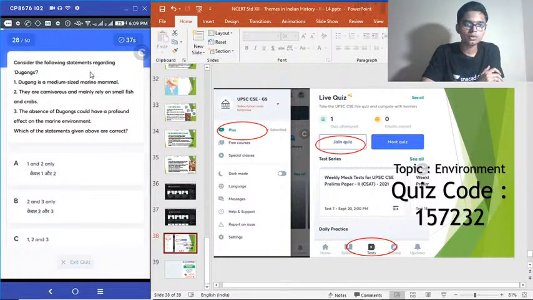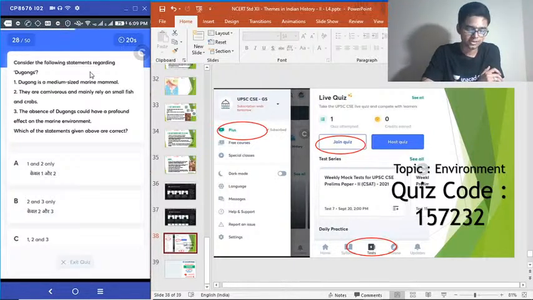28. Consider the following statements regarding dugongs. 1. Dugong is a medium-sized marine mammal. 2. They are carnivorous and mainly rely on small fish and crabs. 3. The absence of dugongs could have a profound effect on the marine environment.